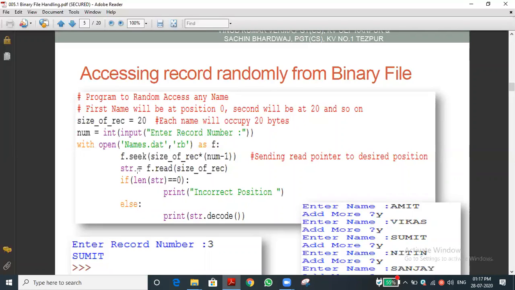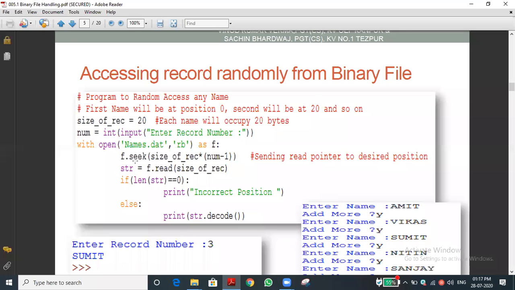Now we want to move the file pointer to the desired location. I want the file pointer at the fifth place. Okay, I want to keep the file pointer at the 10th position. How can we do it? With the help of the seek function. The seek function is used to keep the file pointer at the desired position.